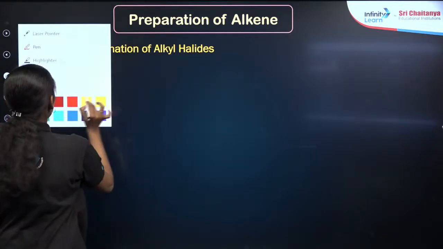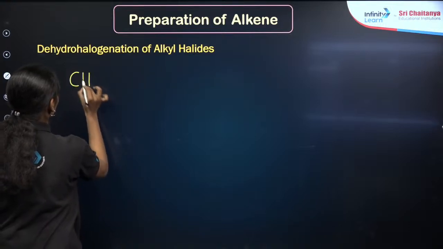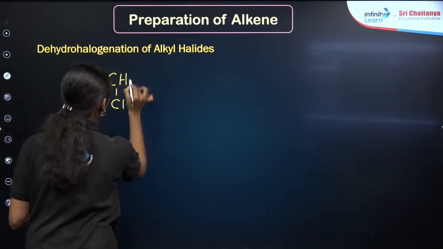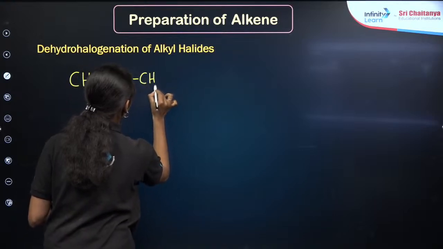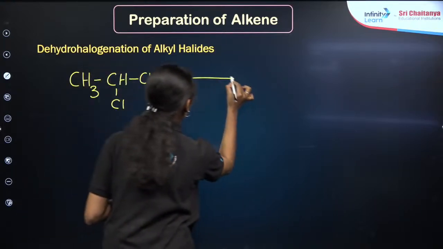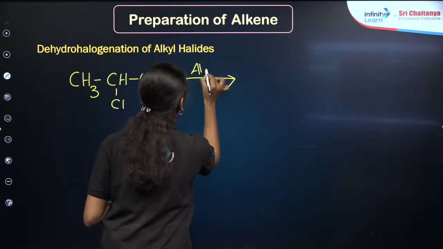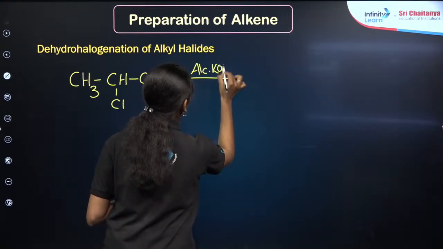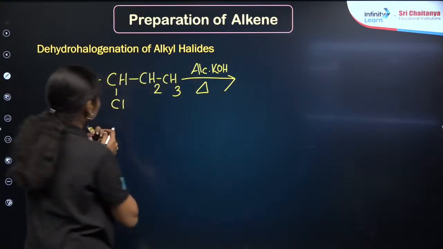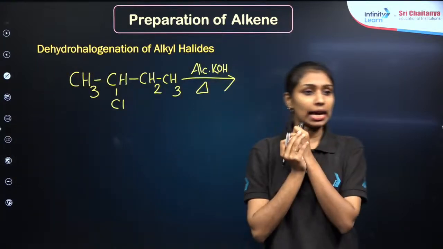Now if I am taking another compound here, heating with the alcoholic potash or alcoholic KOH, what will be the possibility of alkenes forming?